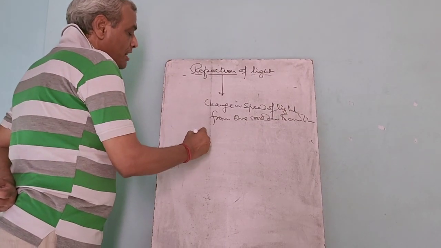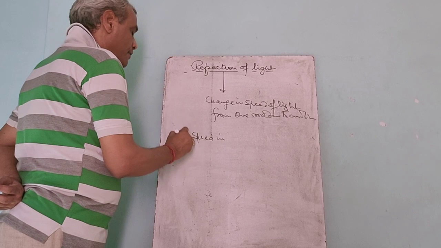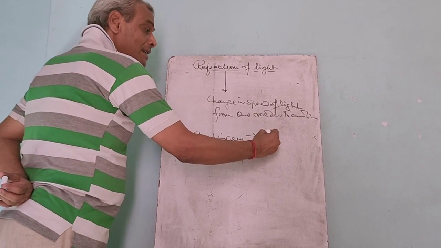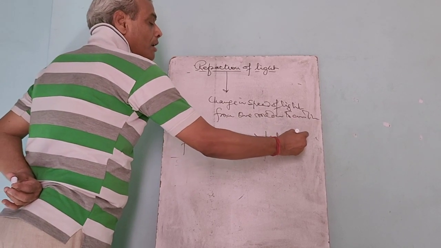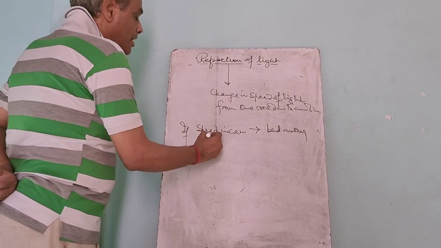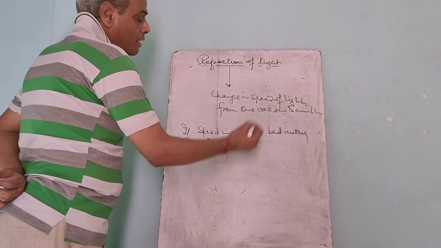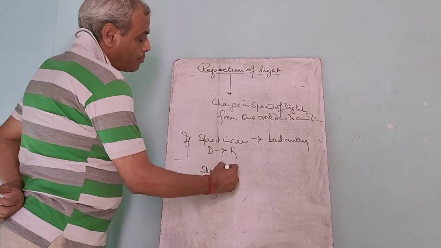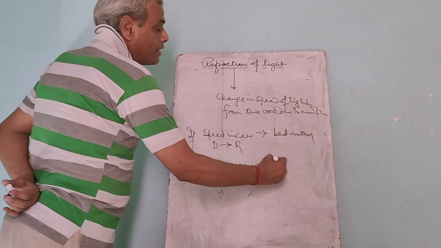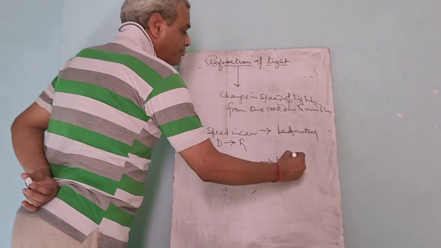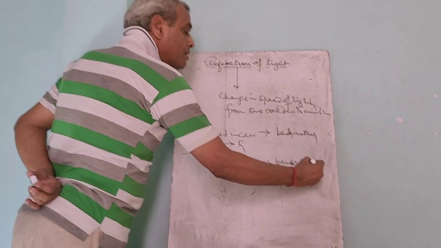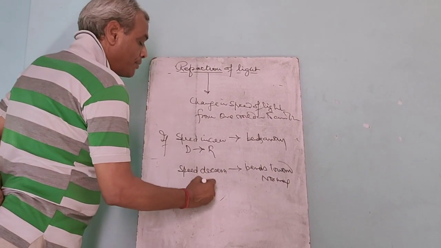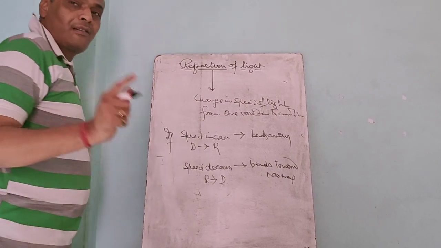Got it? If speed increases, then it bends away from the normal. It means when speed increases from denser to rarer, it bends away from the normal, and if speed decreases, then it bends towards the normal, which means from rarer to denser. Yes, got it?